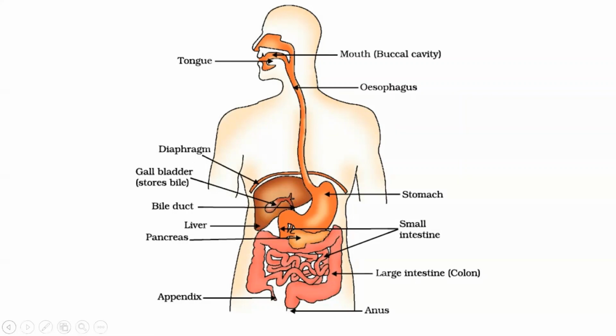Now the absorption of fatty acids, amino acids, glycerol, and glucose happens with the help of the villi. These are finger-like projections present all around the small intestine, mainly in the ileum part. We all know that the small intestine has three parts: duodenum, jejunum, and ileum. These finger-like projections help in the absorption of the digested food, and they are richly supplied with blood vessels so that the digested food can be carried and supplied to all parts of the body.